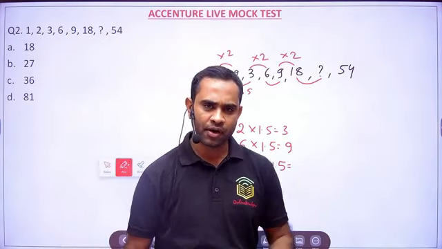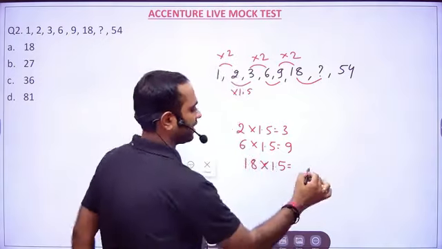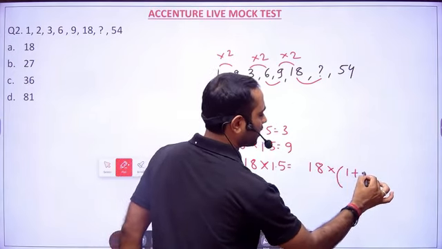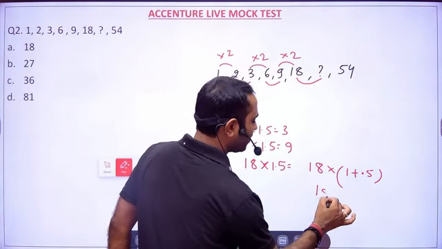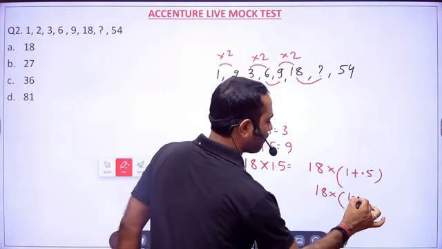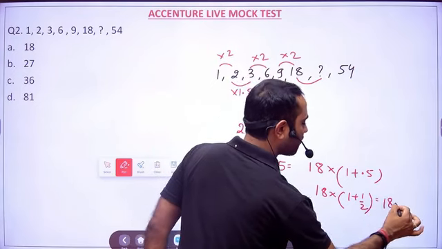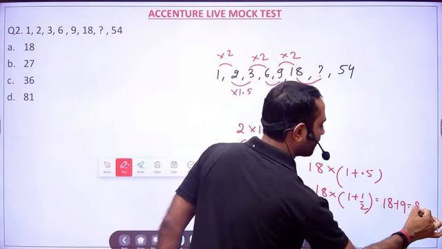See, calculation, you have to take it very, very easy. So this is nothing but 18 into 1 plus 0.5. So 18 into what is 0.5? 0.5 is 1 by 2. So 18 and half of 18 is 9, which is nothing but 27.